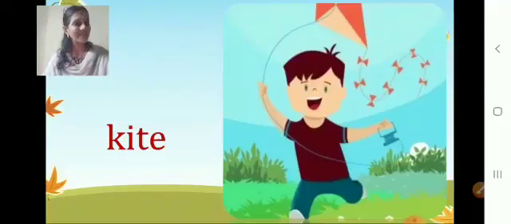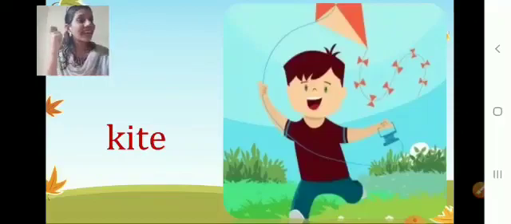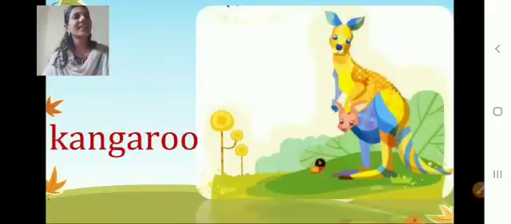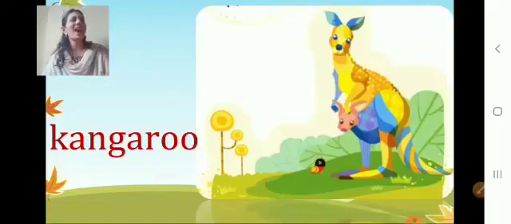Karthik. What is his name? Karthik. What is Karthik having in his hand? Kite. Karthik is having a kite in his hand. On the way, what did they see? A kangaroo. What is that? Kangaroo. See, the kangaroo is having a small kangaroo in its pouch. So nicely it's carrying, correct?